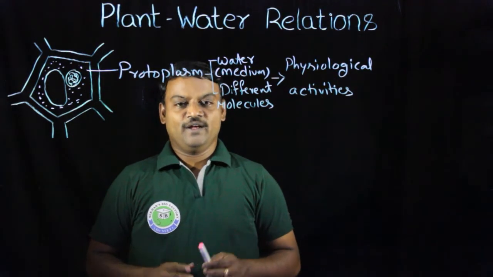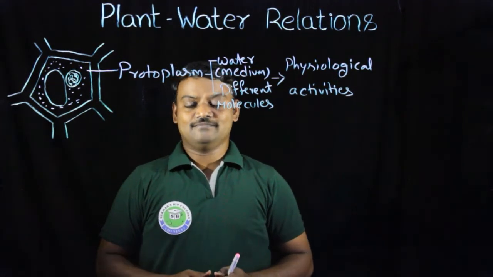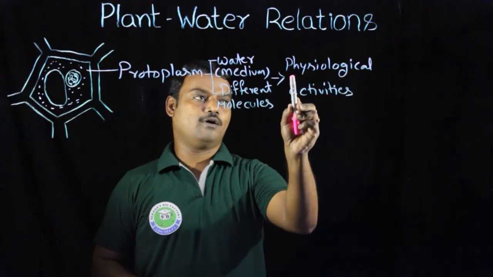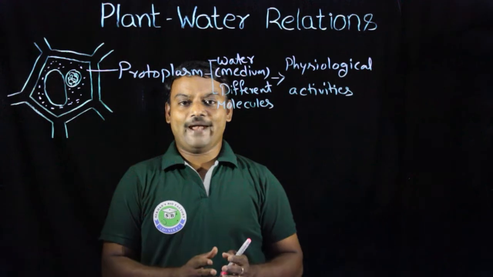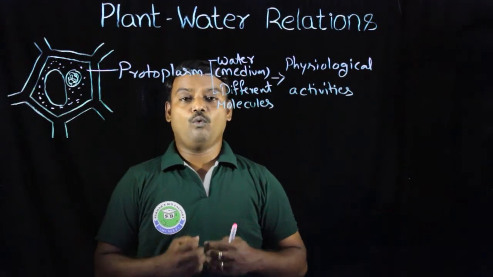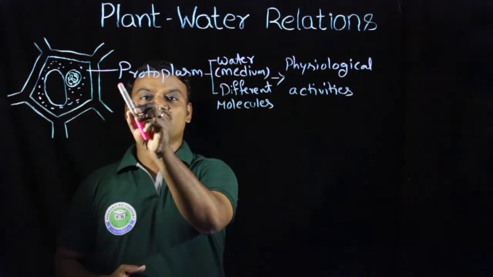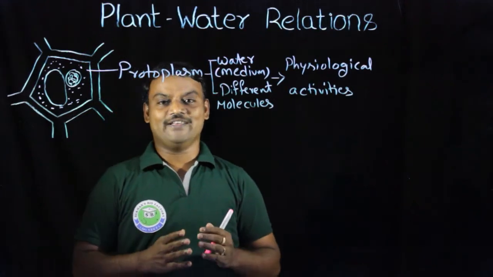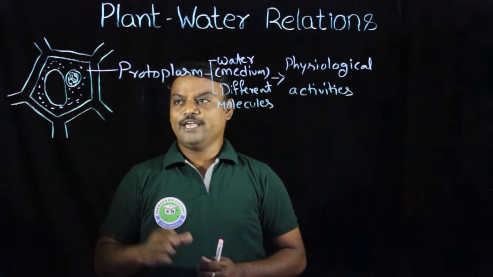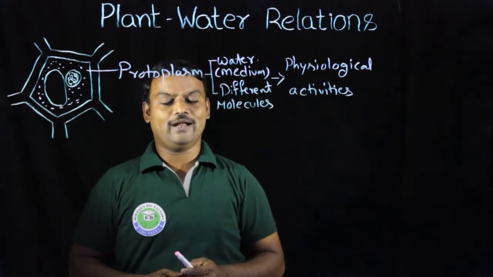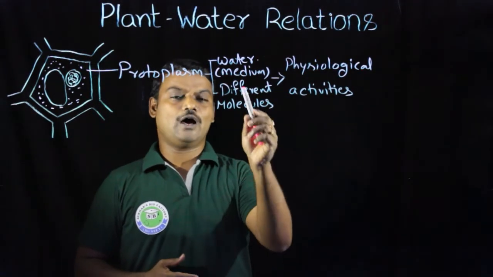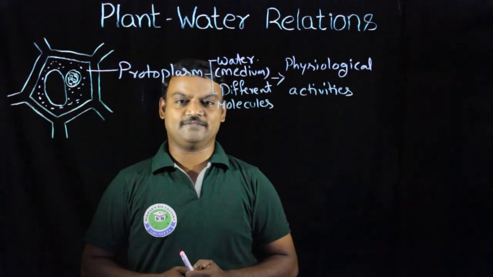In this way, water acts as a medium and is helpful for physiological activities. So plants absorb more water for the formation of protoplasm in living cells. Especially in protoplasm, the larger quantity is water and the remaining molecules are present in its structure.